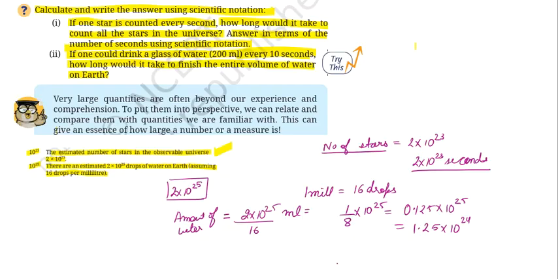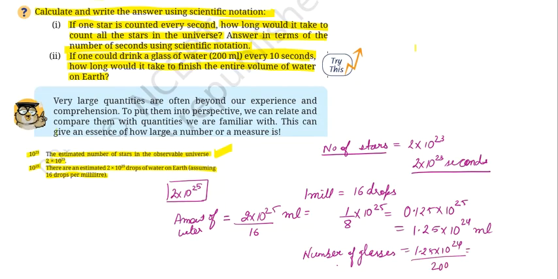Now, since every glass of water consists of 200 ml of water, let us first figure out how many glasses can be filled with 1.25 into 10 to the power of 24 milliliters of water. So we need to calculate the number of glasses, so we need to divide this by 200 ml. So number of glasses will be equal to 1.25 into 10 to the power of 24, and then we are going to divide it by 200.